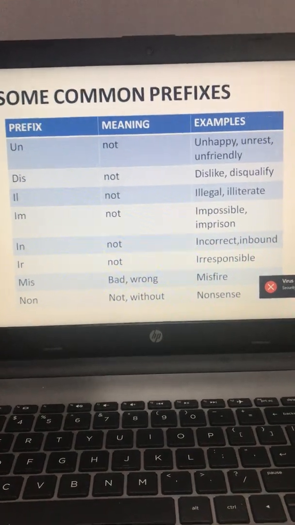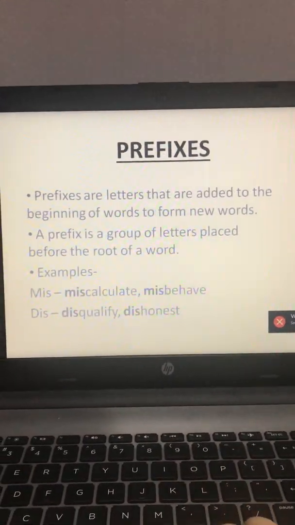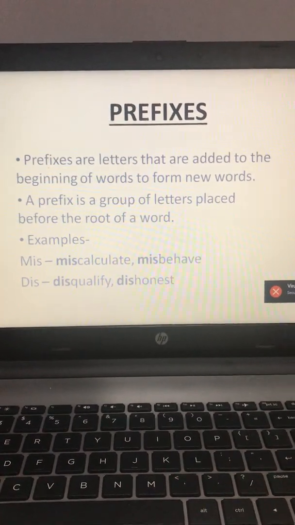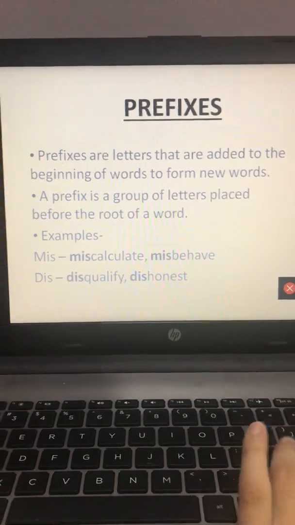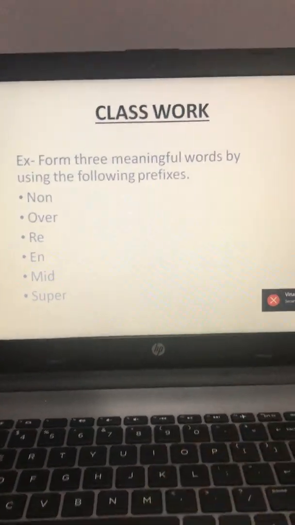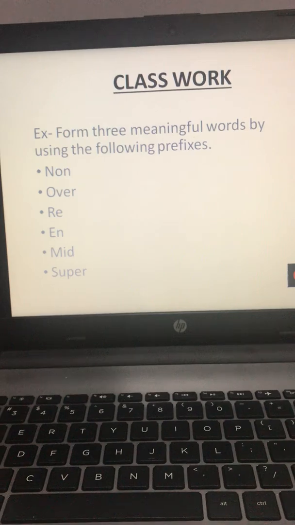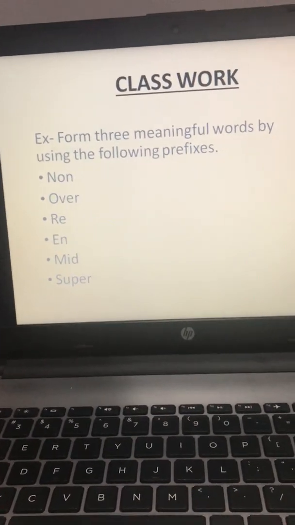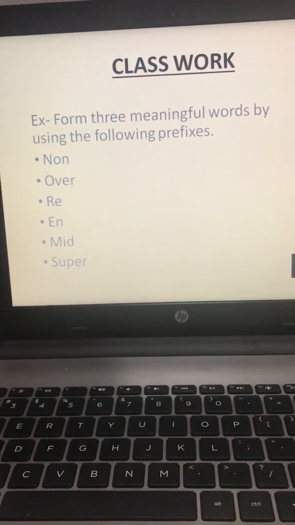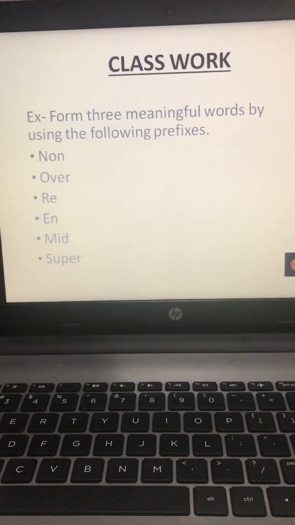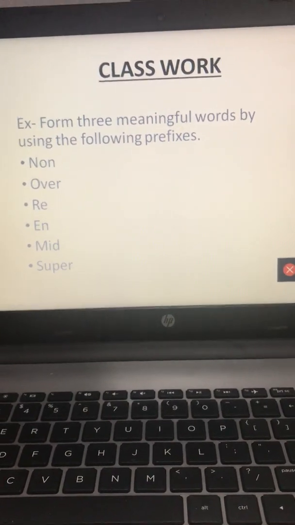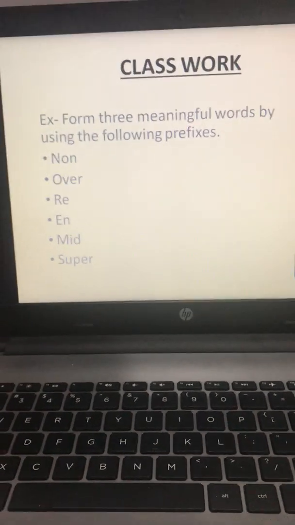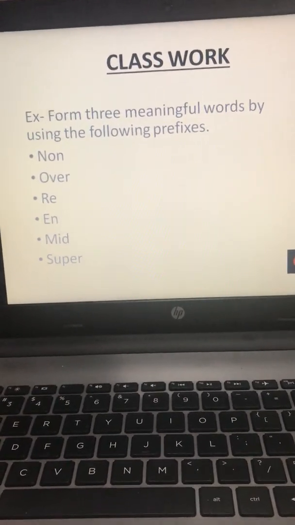I hope it is clear now that prefixes are the group of letters that are added in the beginning to form a new word. You can form any sort of word, just it should be meaningful. So this is your classwork. You have to make three meaningful words by using the following prefixes. First is non, second is over, third is re, fourth is in, fifth is mid and sixth is super.